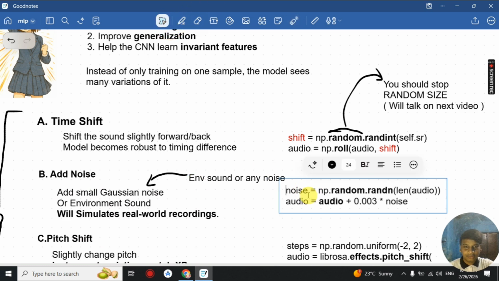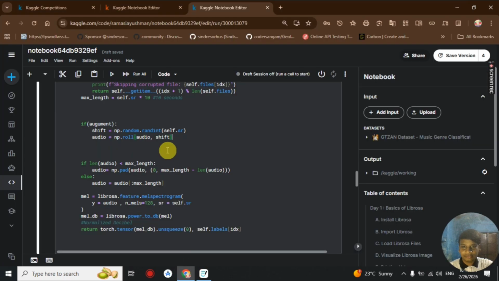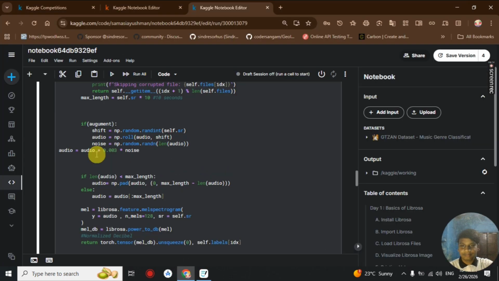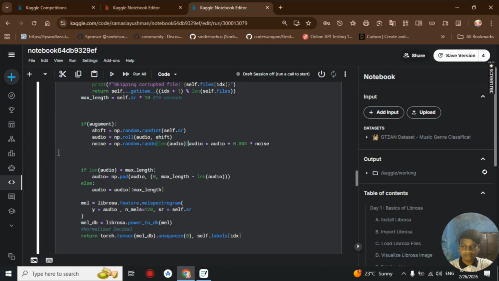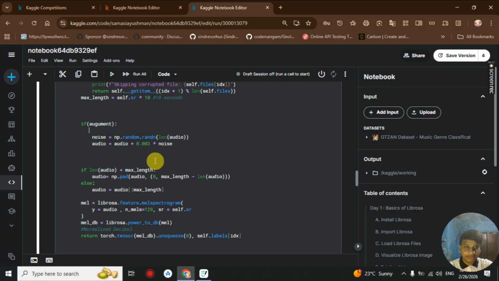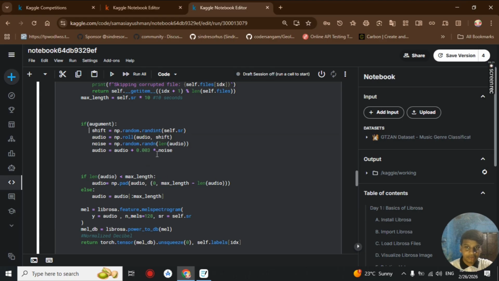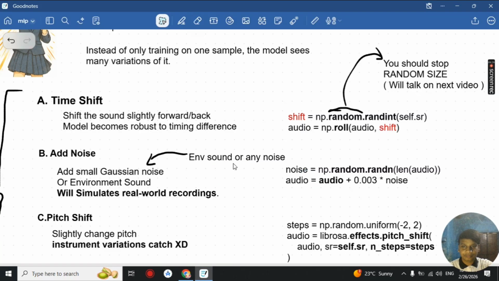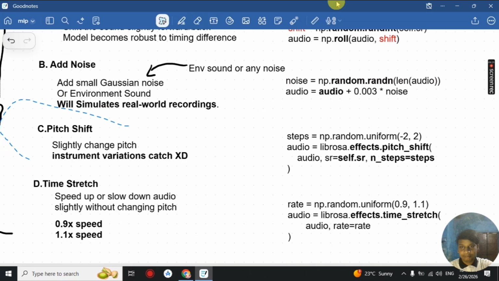We do this the same way: first using random to get random noise with the length of the audio as float, and then we add the noise to our audio. Also you could use this with our time shift, or you could use it alone. You could use one or both augmentations.